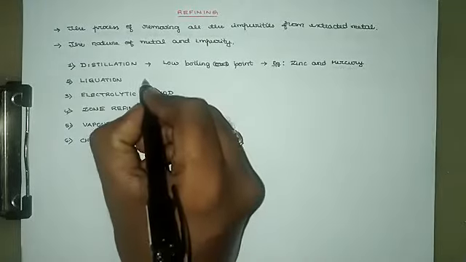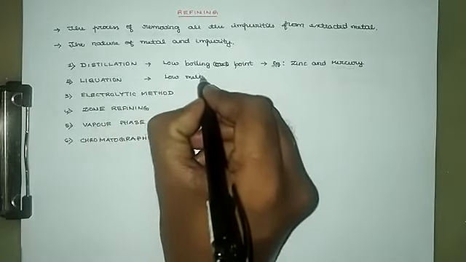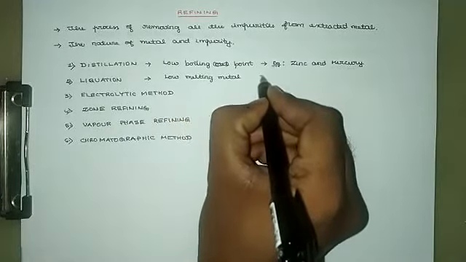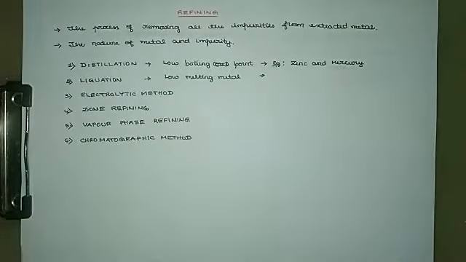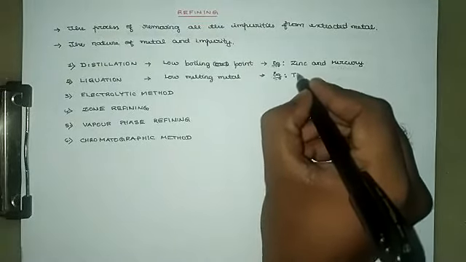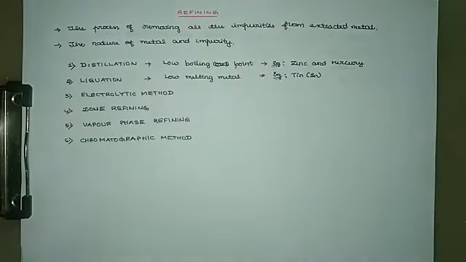Then liquation, for low melting metals. Metals which possess a low melting point can be easily refined through the technique of liquation. The important example you can remember is tin, a metal with low melting point. So low melting point metals can be easily refined through liquation.